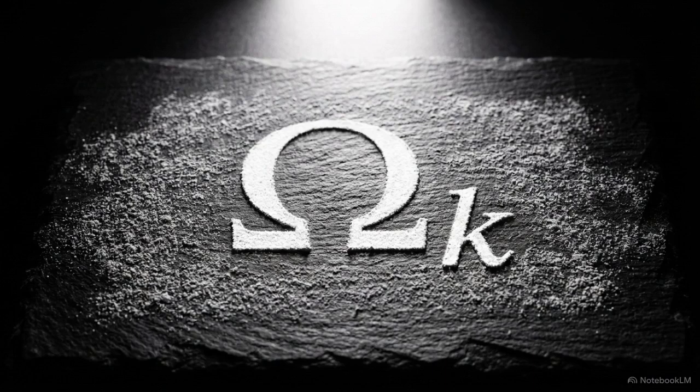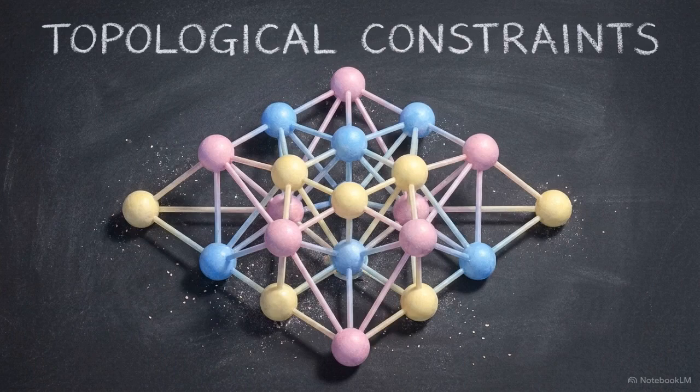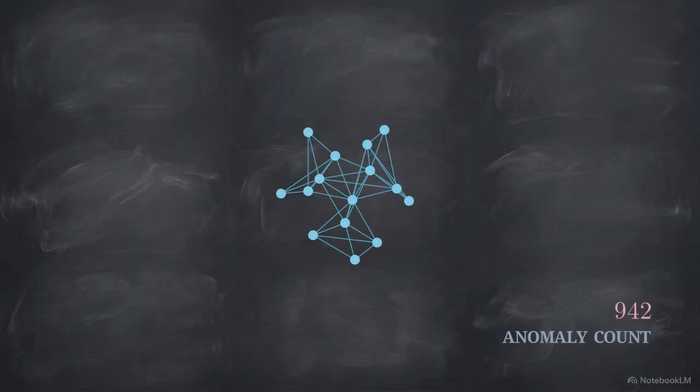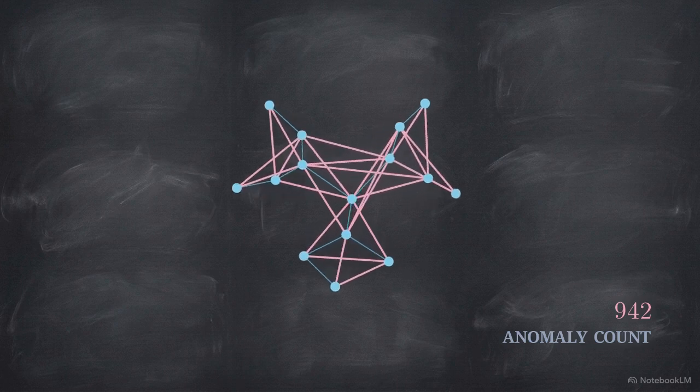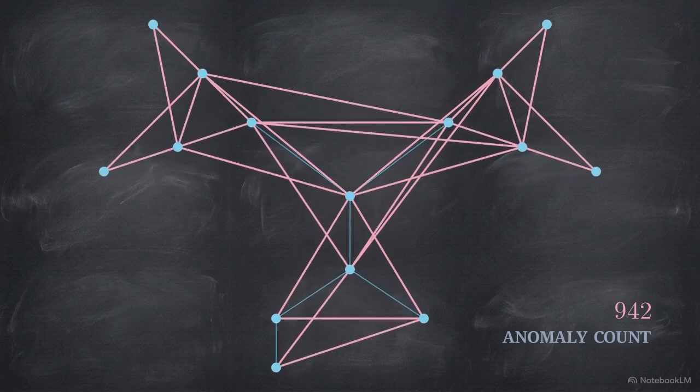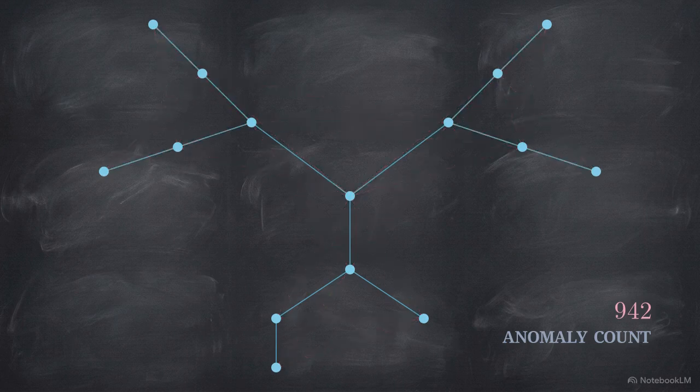The question then becomes, how do we force the omega k error term to absolute zero? The paper proposes a structural solution, limiting the scope entirely to neck-conditioned graphs. The first requirement is high girth. This means the graph inherently lacks small, tight cycles. By enforcing high girth and removing these tight loops, deleting a node can no longer reveal a hidden, longer path. The false shortcut error mathematically drops to zero.